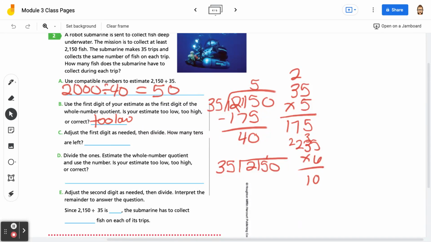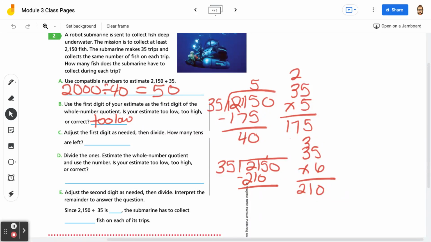Sorry, my brain. Let me start over with that. I'm still back on the too high, too low thing. So we want 35 times 6. 6 times 5 is 30. 6 times 3 is 18. Plus 3 is 21. There we go. I had put the 2 in the wrong spot, and it threw me all off. So we're going to subtract 210.